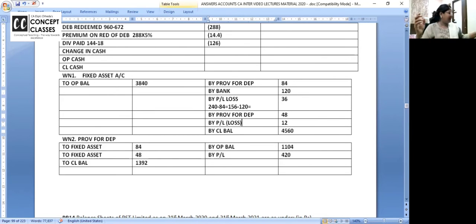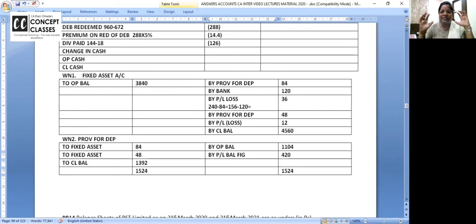Just 10 minutes and we'll complete this problem. Yet it is not over. Let us do the provision of provision ka account. 84 plus 48 plus 1392. How much you are getting? 1524. Do the totals faster than me. And this side also 1524. I'm telling you 420 is current year's depreciation. If they don't give, then can you take it as balancing figure?